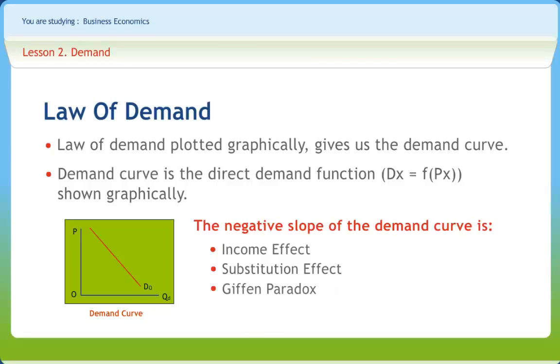When the price of a commodity falls, less has to be spent on purchase of the same quantity of the commodity. This has the effect of increasing the purchasing power of the given money. This is the income effect of a fall in price of the commodity. With this increase in real income, the household buys more of the commodity in question. The effects operate in reverse when the price of the commodity rises.